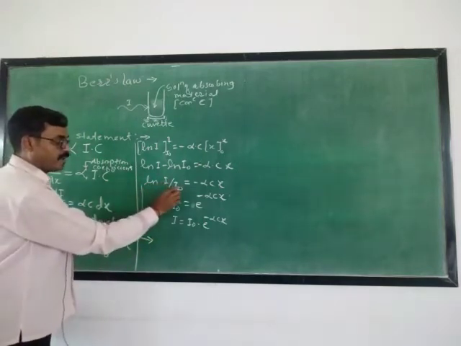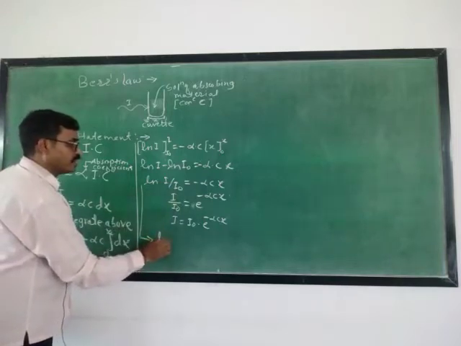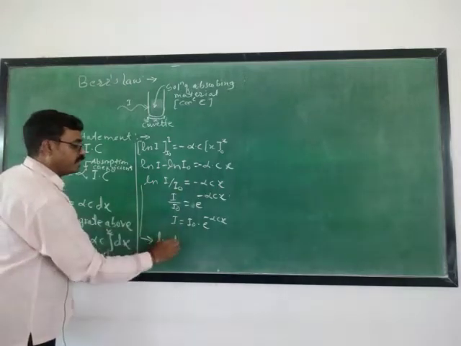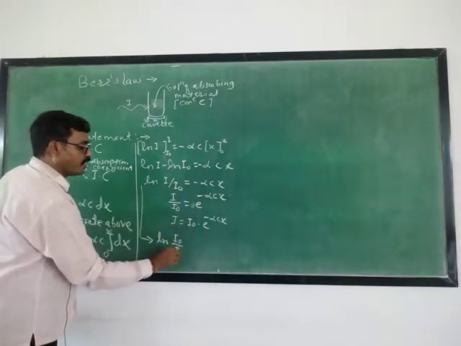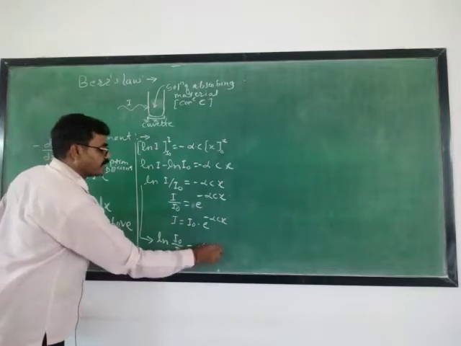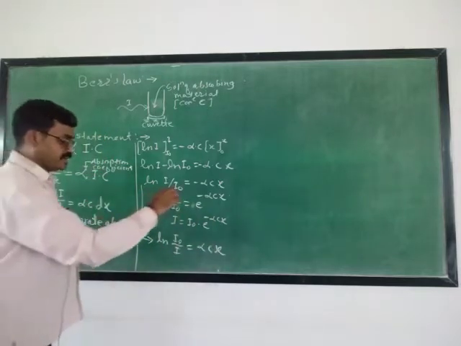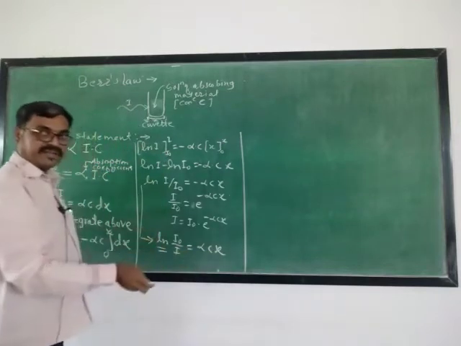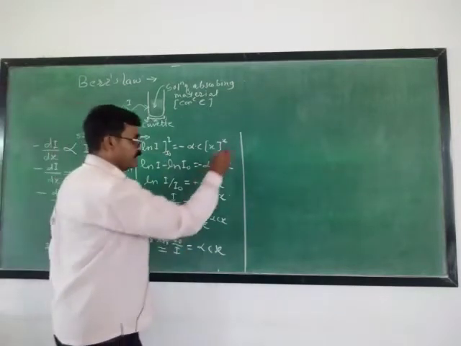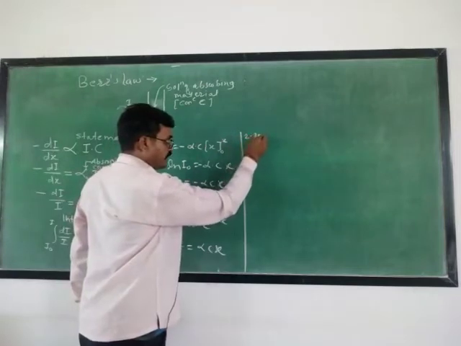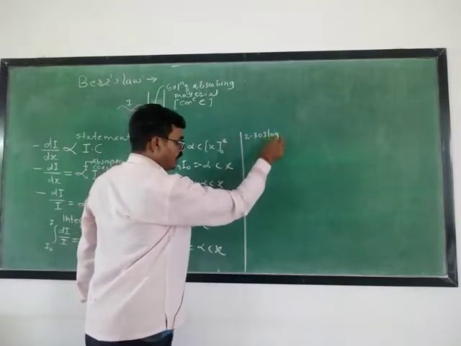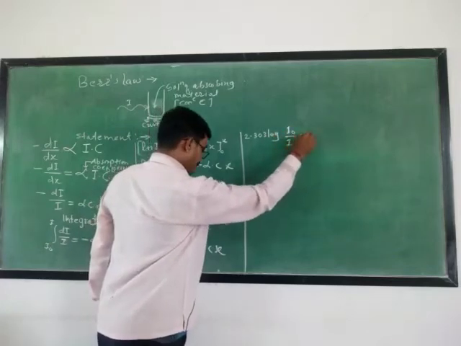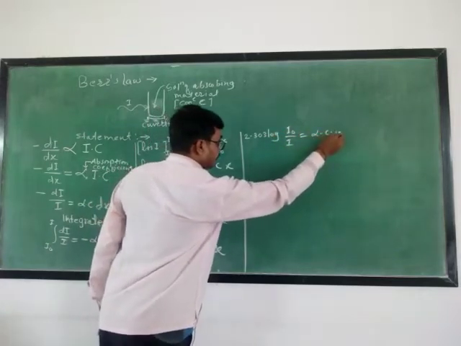Here ln I upon I0, the minus sign is absorbed to the left hand side, then it becomes ln I0 upon I equals alpha cx. This is the natural log. If we convert this into log to the base 10, then 2.303 log to the base 10 I0 upon I equals alpha cx.